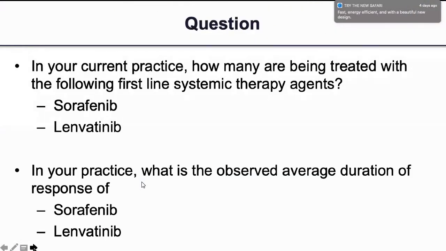So I think this question would be again for Dr. Denny. In your current practice, how many are being treated with the following first-line systemic therapy? If you have these two options, what would be your preferred treatment option for a patient of HCC? In today's scenario, this question can be directed even to the gastroenterologist also. So I'll start with you, then I'll speak to Dr. Mahesh and Dr. Sarthak.